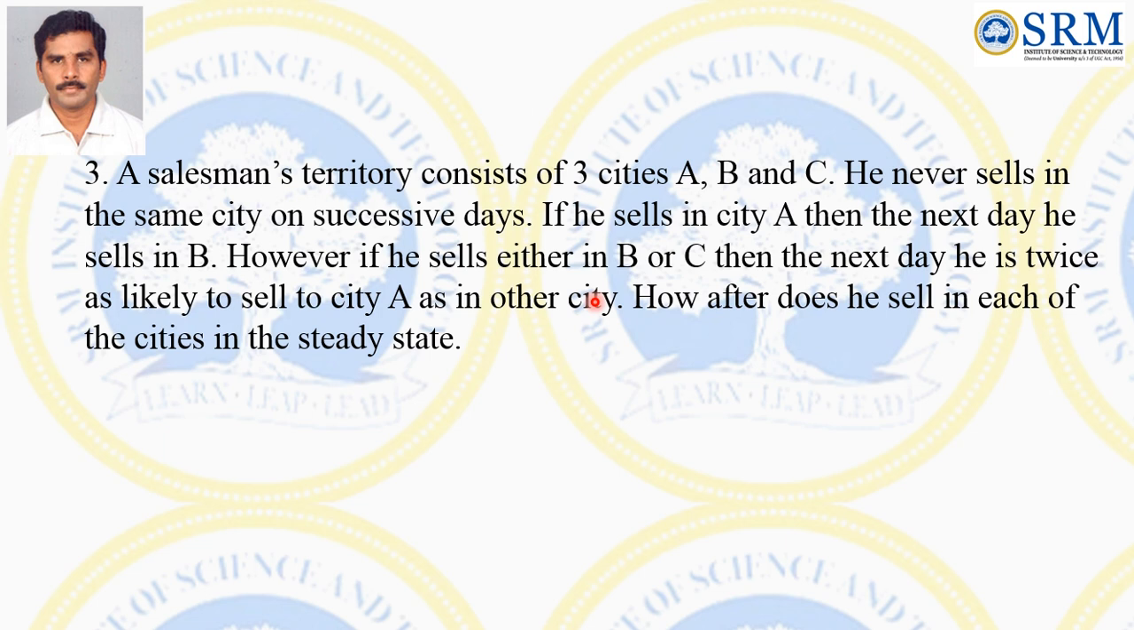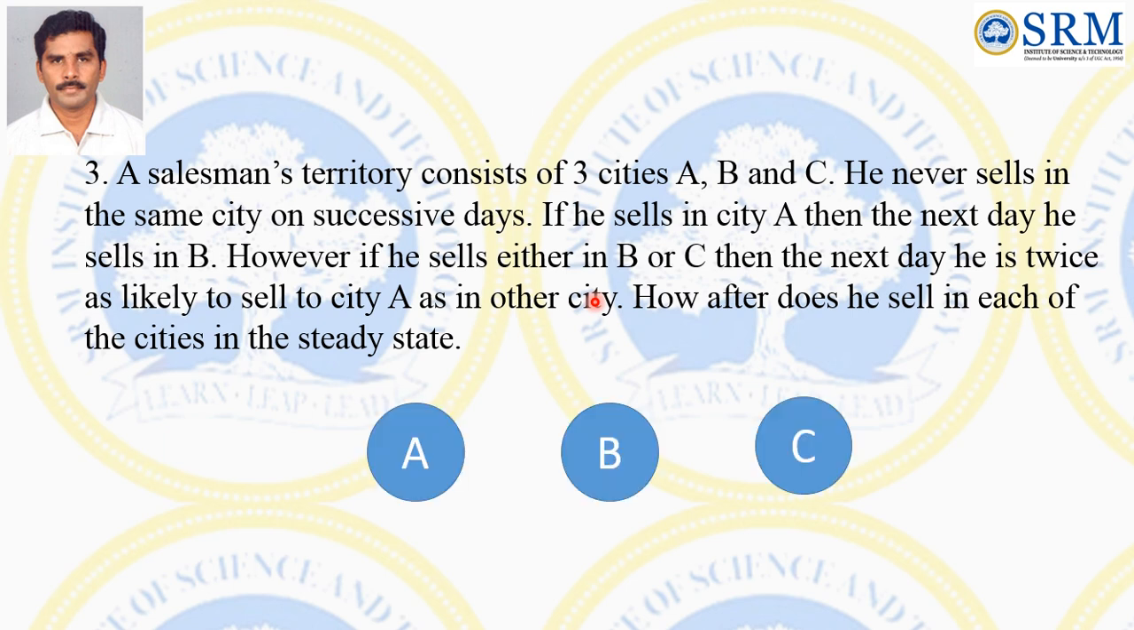Next problem: a salesman's territory consists of 3 cities, A, B, C. These are the 3 states here. He never sells in the same city on successive days. So if he sells in city A on the first day, the next day he will not sell in city A, and similarly for the other cities. So what is the first point here? If he sells in city A, then the next day he sells in city B, so that probability is 1.